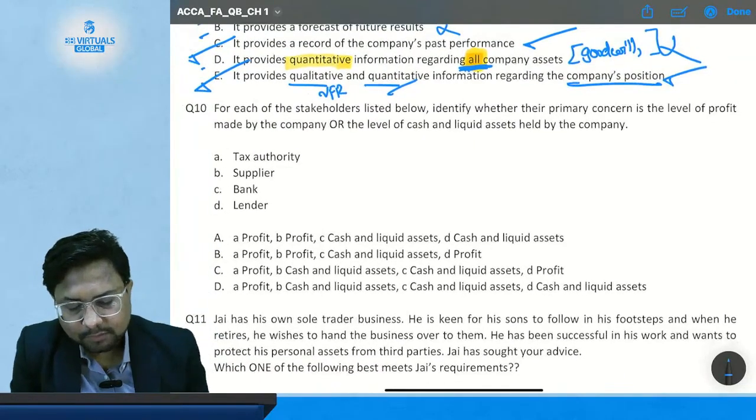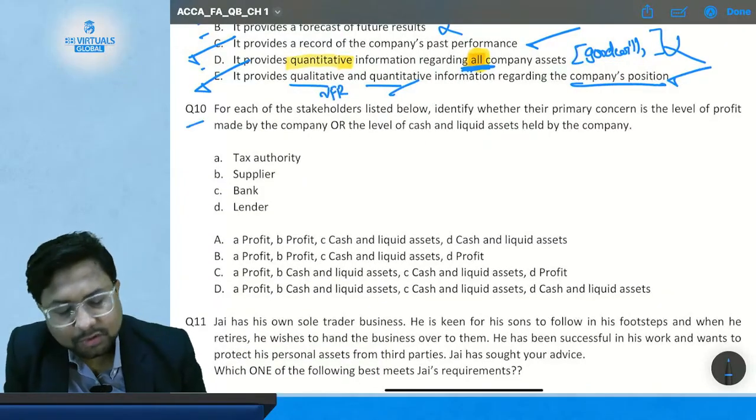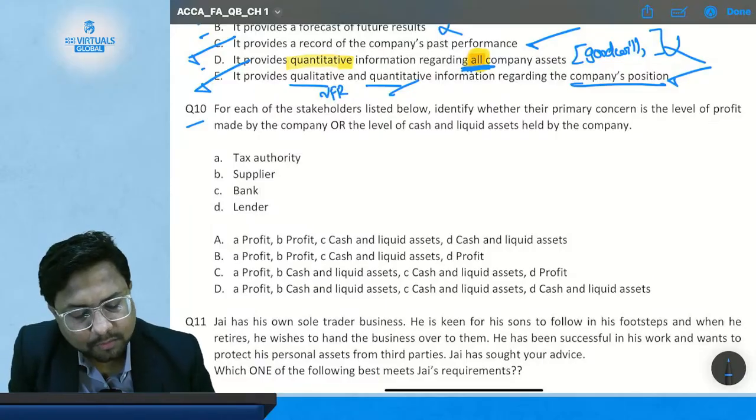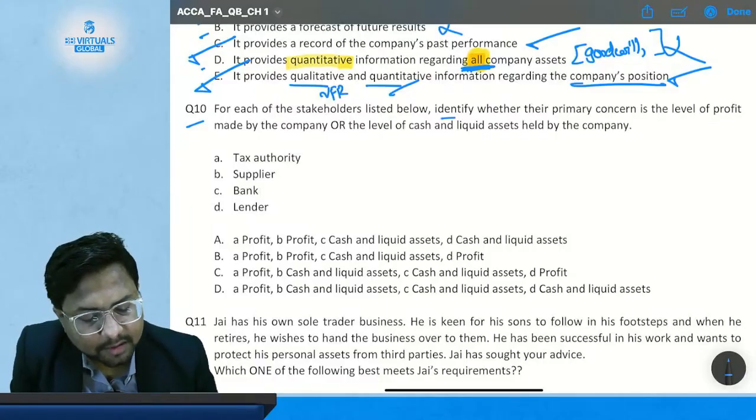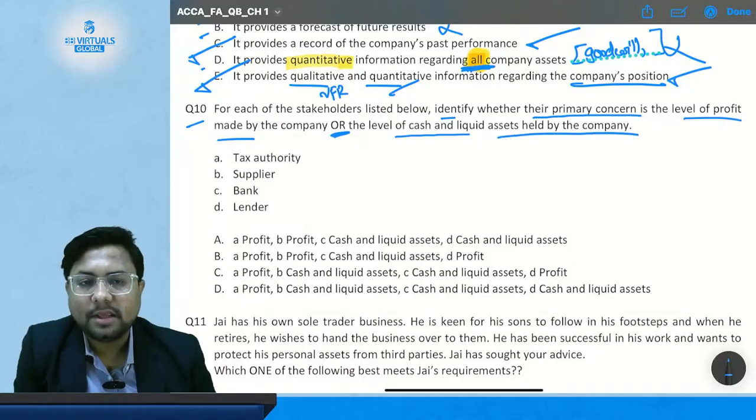Now comes question number 10. For each of the stakeholders listed below, identify whether their primary concern is the level of profit made by the company or the level of cash and liquid assets held by the company.